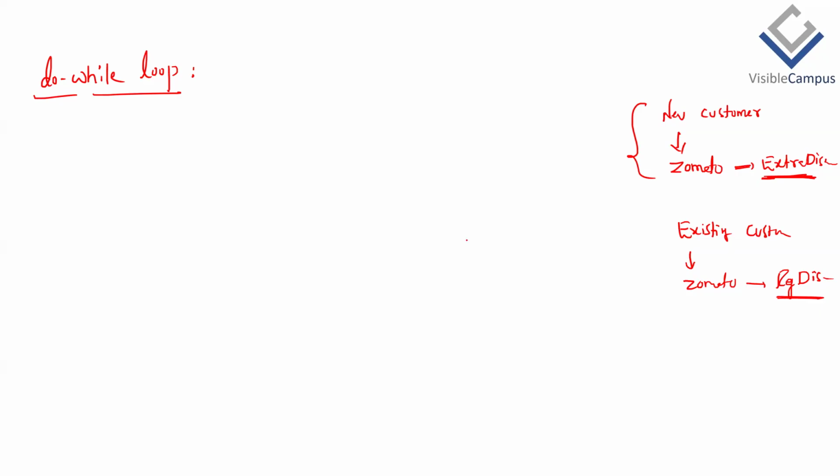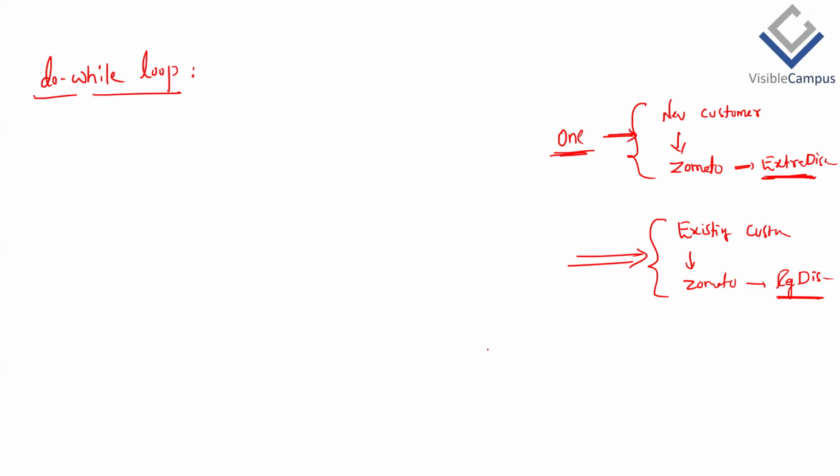From the second time onwards, if our mail ID or mobile number is already in the database, then they'll say, okay, this fellow is an existing customer, give a regular discount only. So the first scenario is a special scenario, and from the second time onwards, we always fall into the second category. Only one time will we fall into this category.